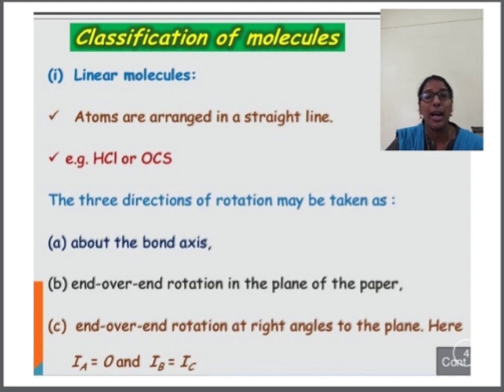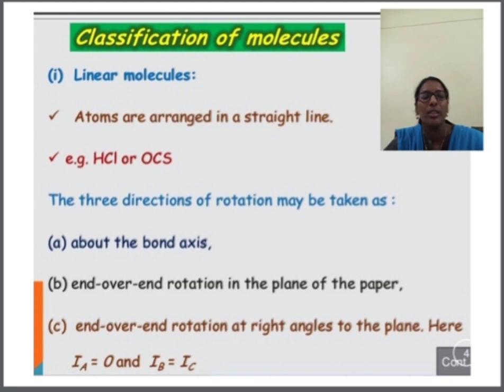Okay, and for all kinds of rotation, the center of gravity, or the middle of the bond, will be fixed, and then we have to rotate the molecule. So here also we can rotate the molecule only at a right angle. Suppose initially we have kept H at the upside of the paper and Cl at the downside of the paper, and the center will be fixed, and we have to rotate the molecule by 90 degrees.